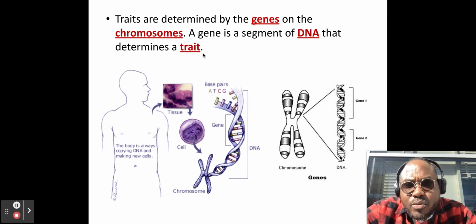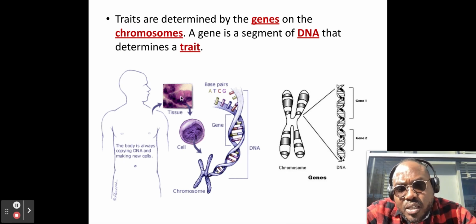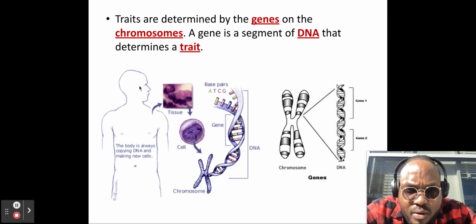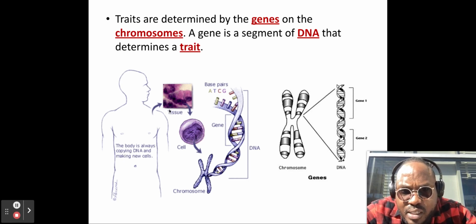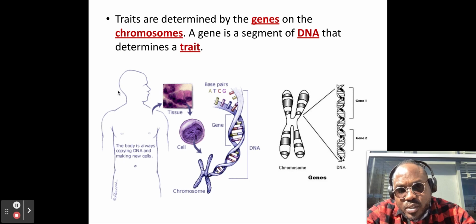As you know, DNA is in every single one of your cells, and your cells make up tissues, and your tissues make up your body. So you have chromosomes, DNA, cells, tissues, and then your body.